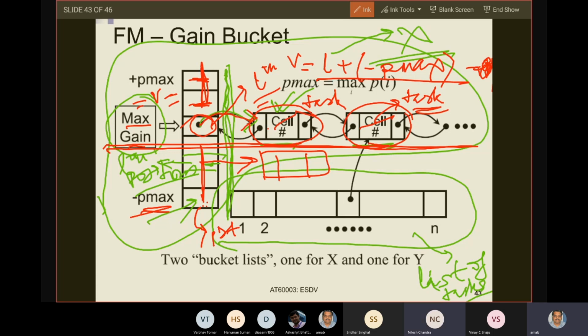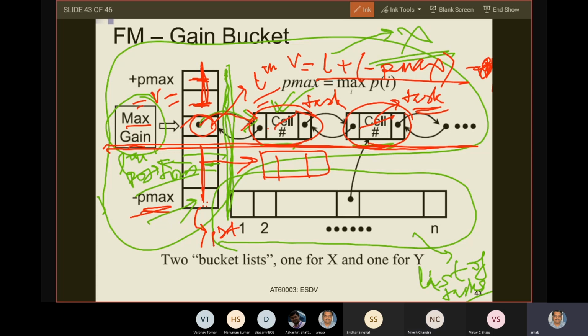Gain is what, based on which, you change the partition, move from one side to the other. You have nothing else to bother about. So you don't think of dependencies. You only think in which side a task is.